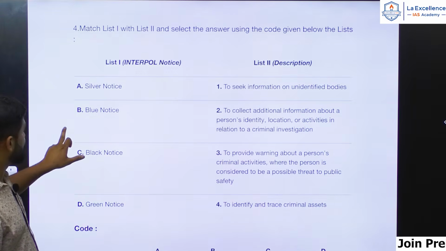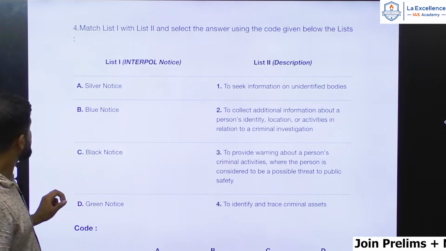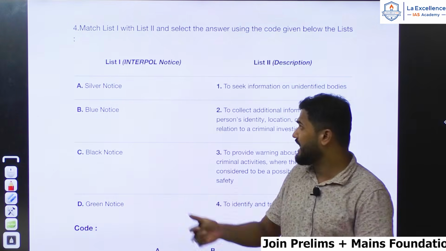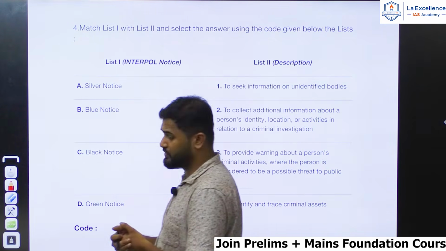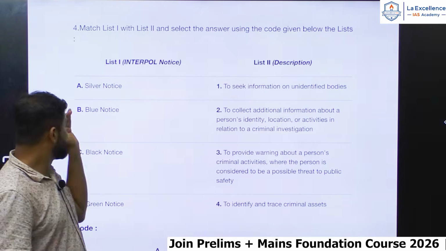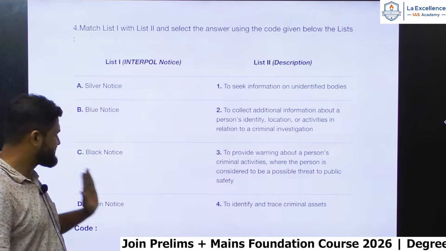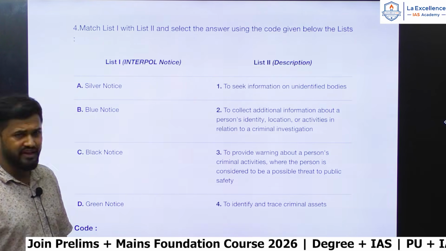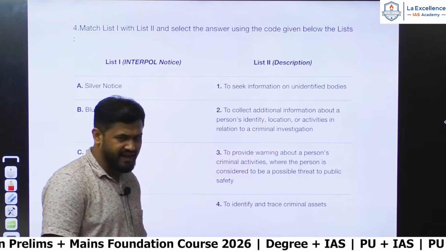So there is this question on Interpol notices and the descriptions about them. The silver notice, blue notice, black notice, green notice. These are the different types of Interpol notices. Anyway, in basic parts you would also be reading about it.